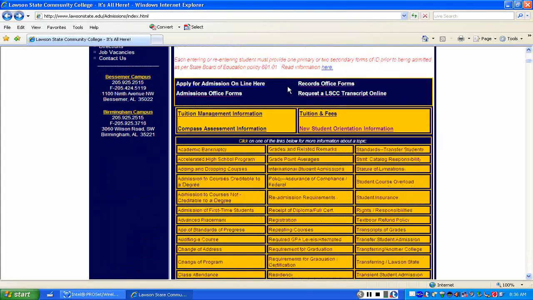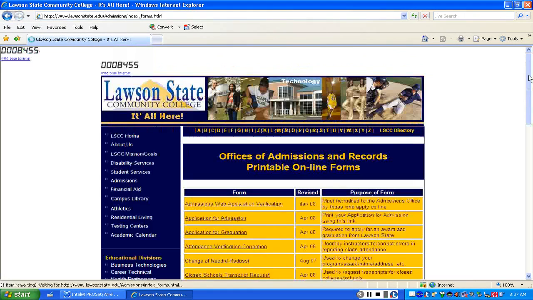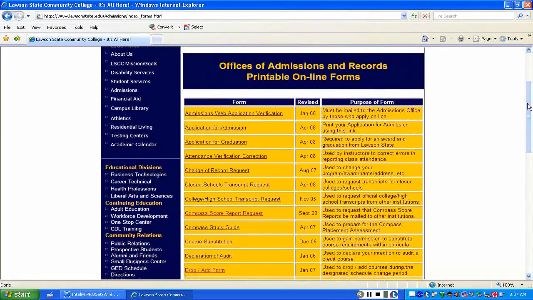One of the reasons why I love this site so much really has to do with this area right here, if you can see the little arrow in the hand. And that's the records office forms or the admissions office forms. If you click one or the other, it's going to take you to the same location. So let's go ahead and click this. The way you need to look at this is that every form imaginable that you'll need as a student at Lawson State is located right here on this page. So, for example, let's go to one of the most important ones, and that's the change of record request. Now these are all hyperlinks, so let's go in.